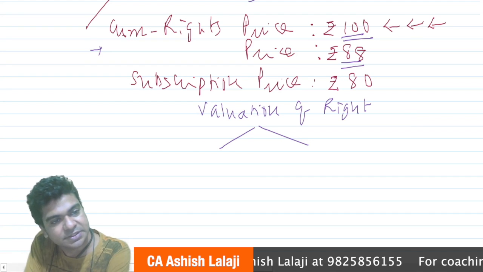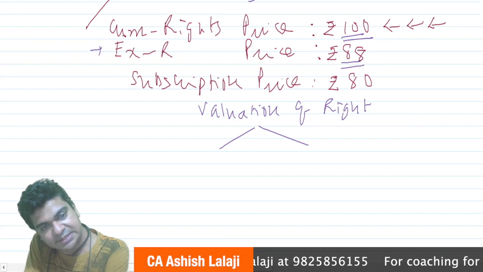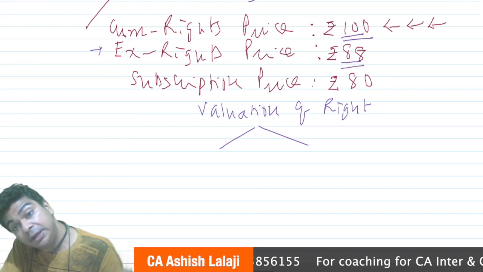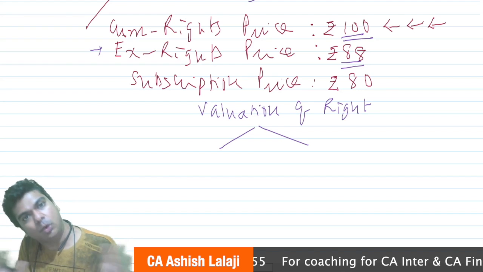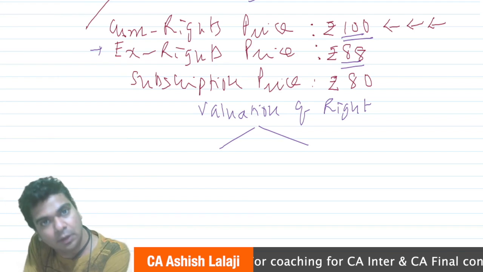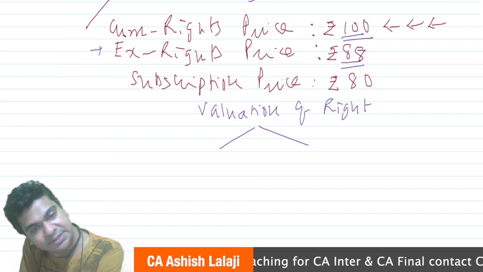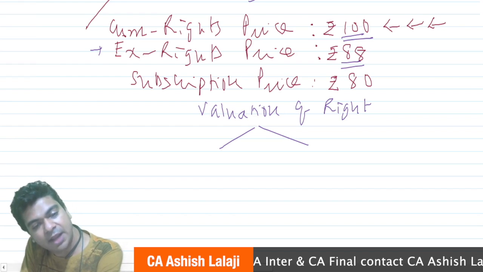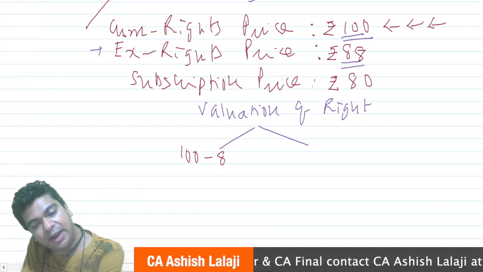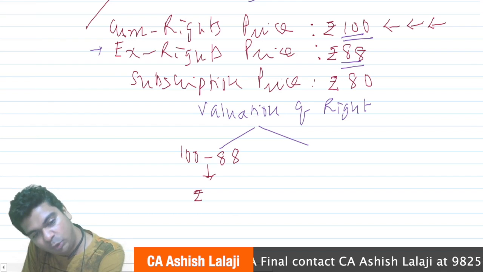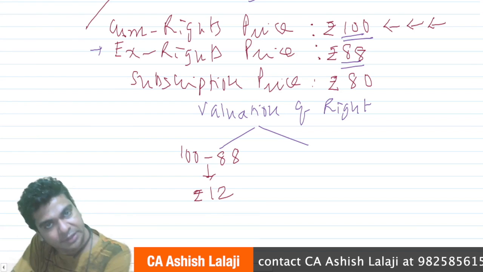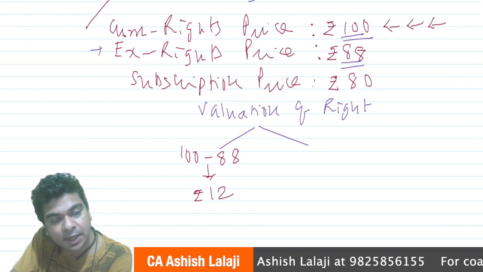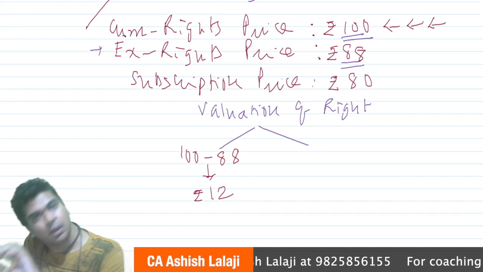Yes, ex rights price. So what I am suggesting is that if you want the right, you have to pay 100. And if you do not want the right, you have to pay 88. So one way of valuing a right is that we compare the cum rights price and the ex rights price, and we argue that the value of the right is 100 minus 88, which turns out to be rupees 12. So this is one way in which the calculation can be done, where the cum rights price has been compared with the ex rights price.